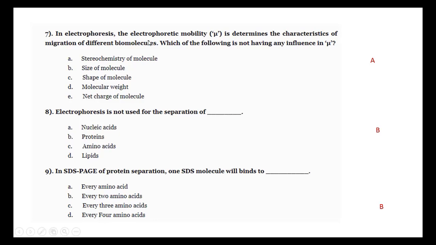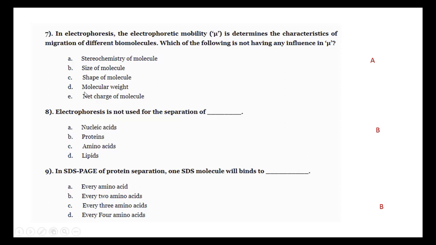In electrophoresis, the electrophoretic mobility mu determines the character of migration of different molecules. Which of the following does not influence migration? If size increases, migration decreases. If shape differs, migration will differ. If molecular weight increases, migration decreases. If net charge increases, migration increases.